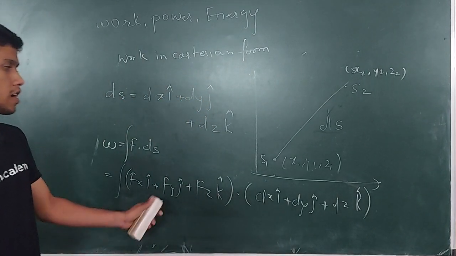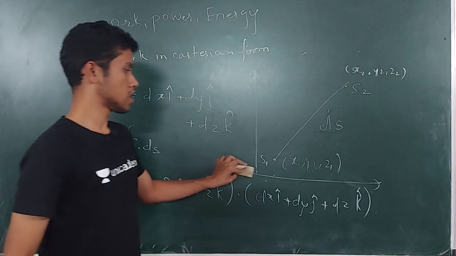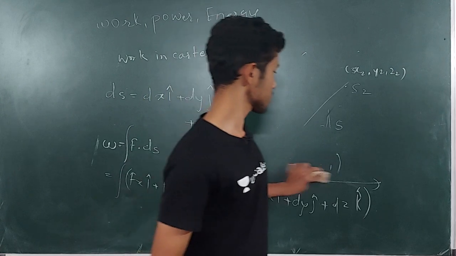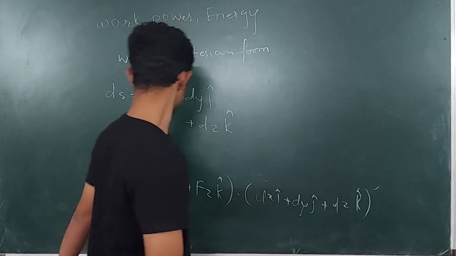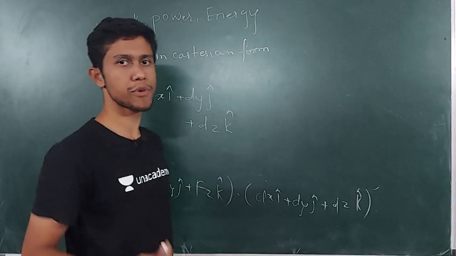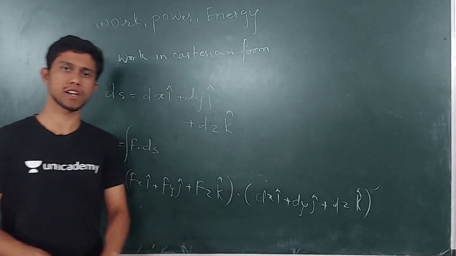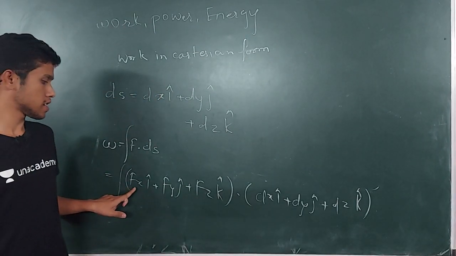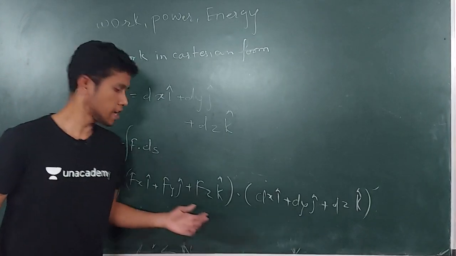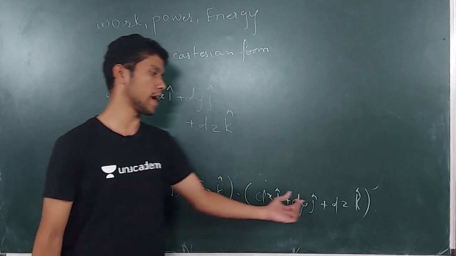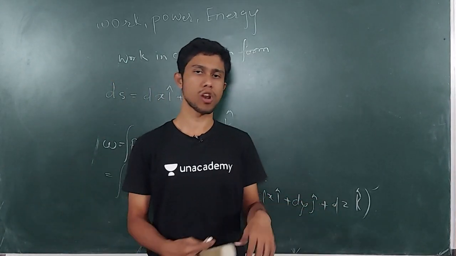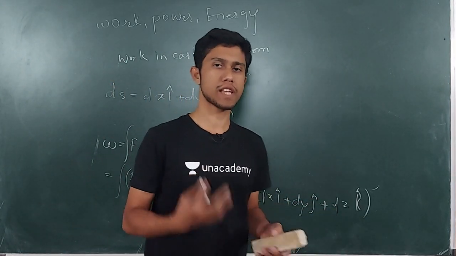So this is how I have written the formula. Now this is a scalar product, and for a scalar product you just multiply these terms, and finally x will go with x, y will go with y, and z will go with z. This is a small hint to solve this scalar product.